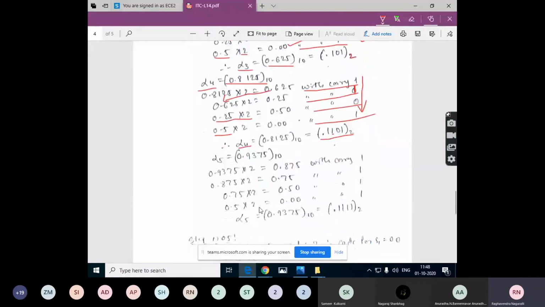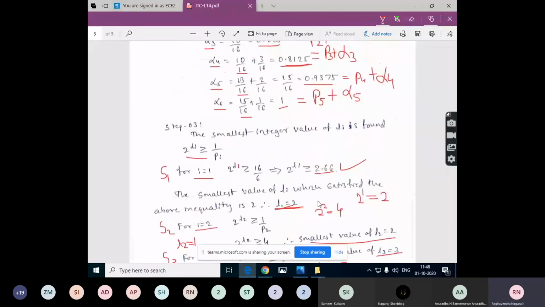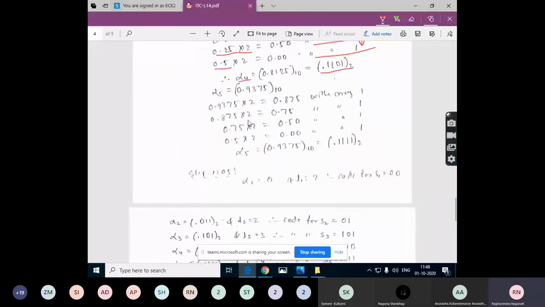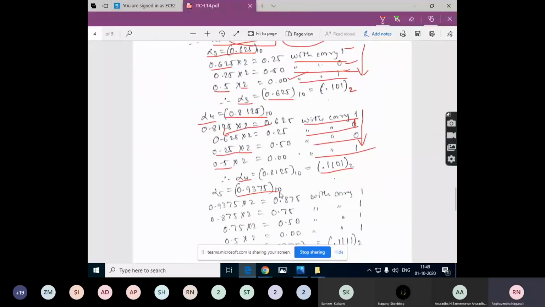Similarly for alpha 5. Alpha 5 is what? 0.9375. So 0.9375 is the decimal value. 0.9375 into 2 is 1.875 with carry 1. 0.875 into 2 is 1.75 with carry 1. 0.75 into 2, you will get 1.5, so we take that 1 as carry 1.